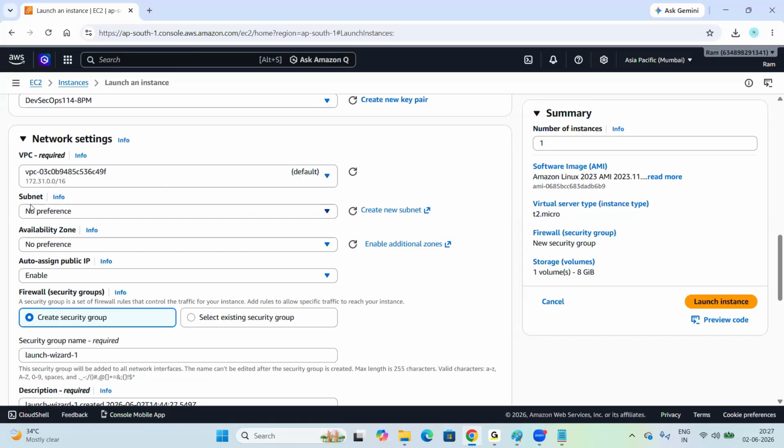So subnet. VPC is a virtual private cloud, right? A subnet is a sub-network, a small network. Instead of the large network, we can create sub-networks. For example, look at my screen.